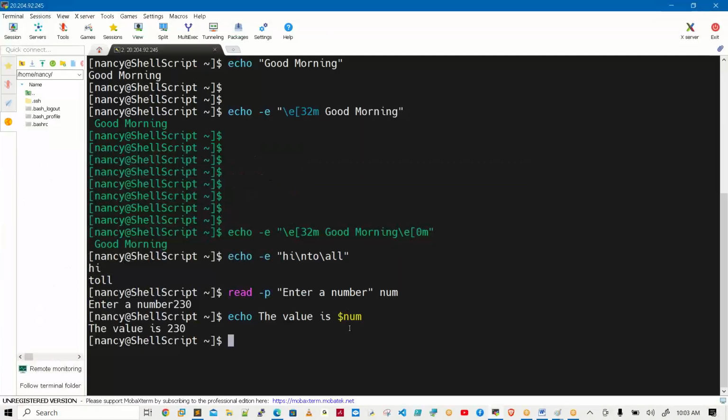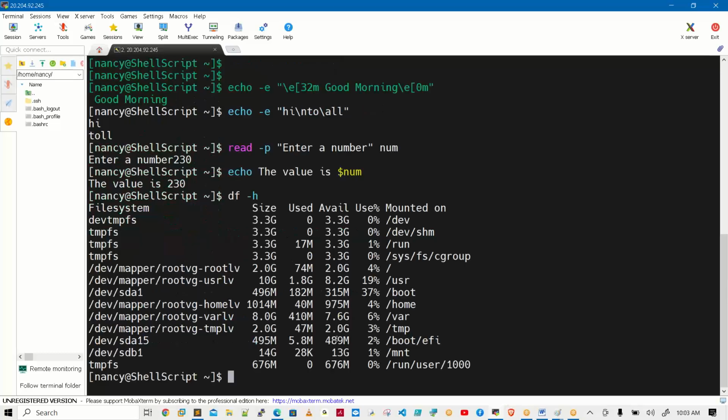Even if you come here, for example, I want to find out the disk space of one folder. Let's take one small example here. I want to find out the root space information. What is the available space? This value I want to pick up. See how simple I am writing here. What is the line number of this one? 1, 2, 3, 4, 5, 6.